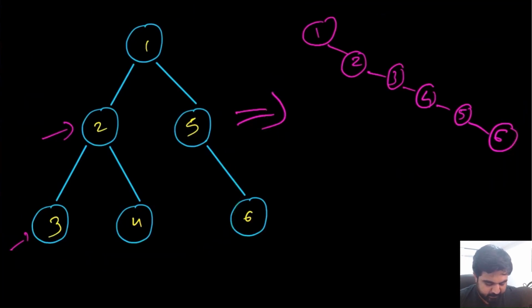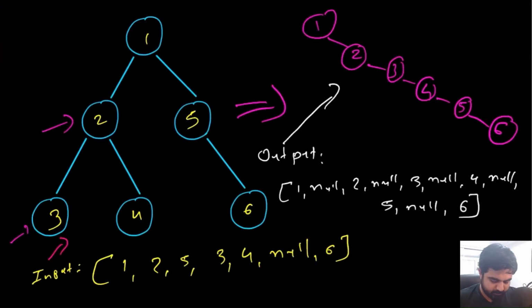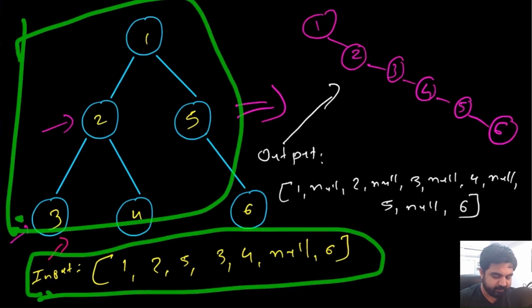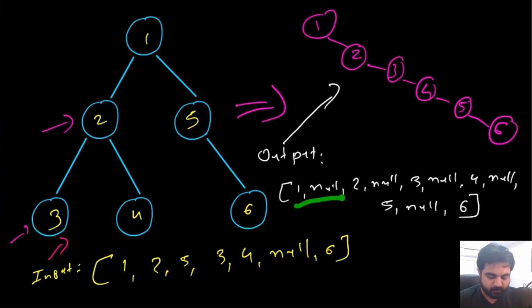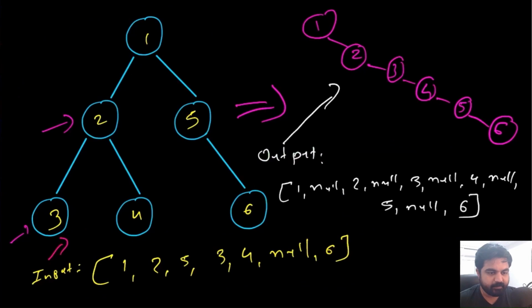Now in terms of input and output, the input is going to be something like this. Basically this is the original input that we are given that represents this binary tree, and after flattening it, the tree is going to look like this, and we need to return an output that looks like this. So basically this is the whole ask of the problem. Now let's see what approach we can take.